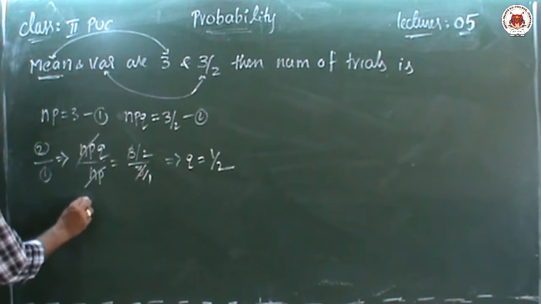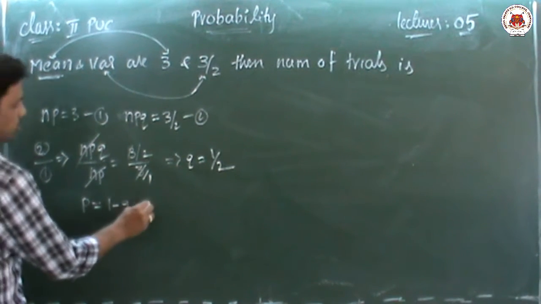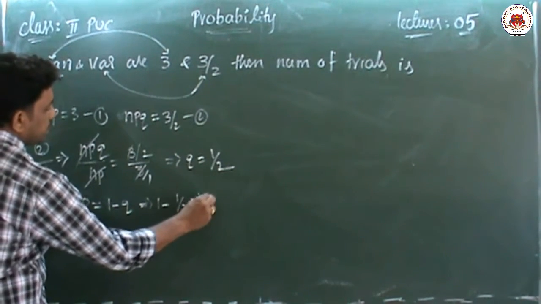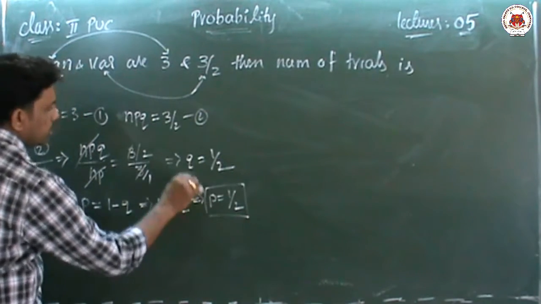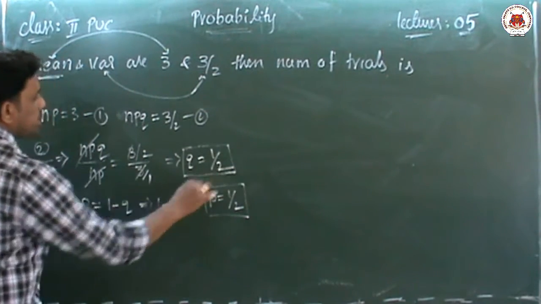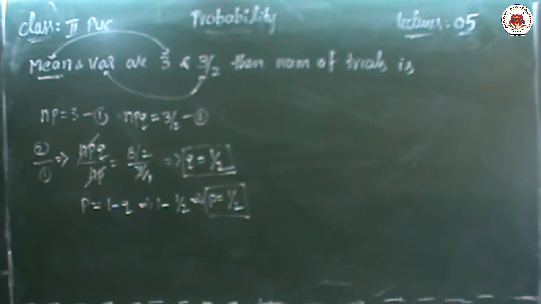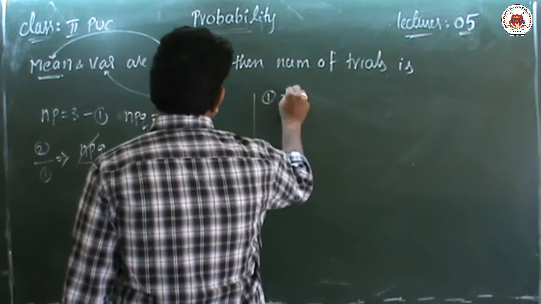Then we have to find the P value. What is the P value? 1 minus Q. So if you substitute in the formula, 1 minus 1 by 2, it is nothing but 1 by 2. P value is also 1 by 2. Now I got the Q value and I got the P value. Now we have to substitute in either the first equation or the second equation.